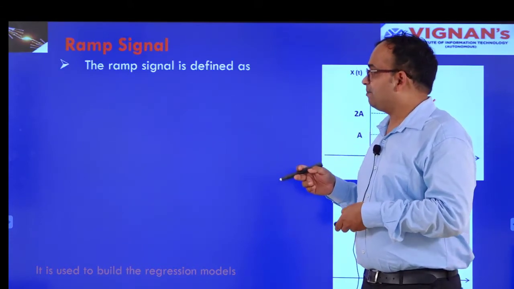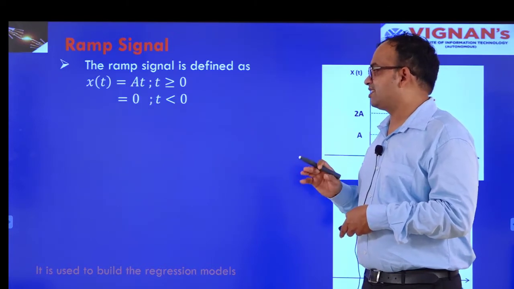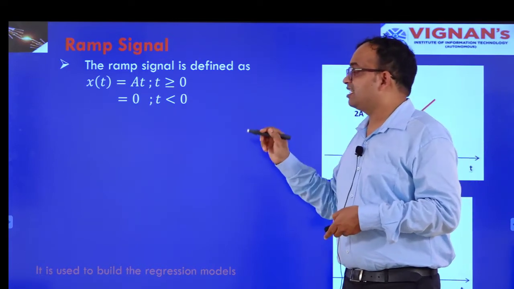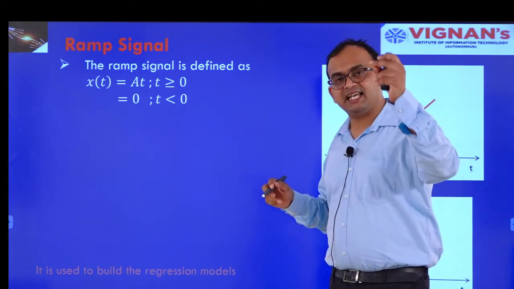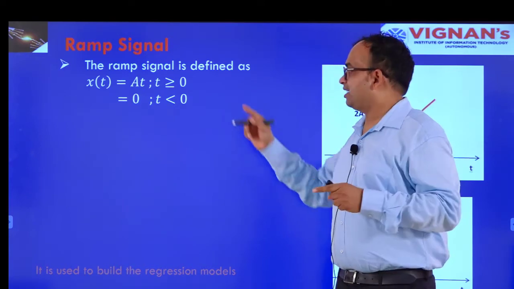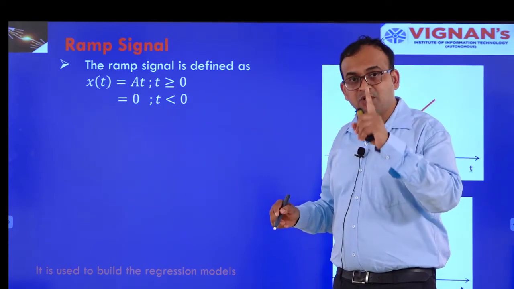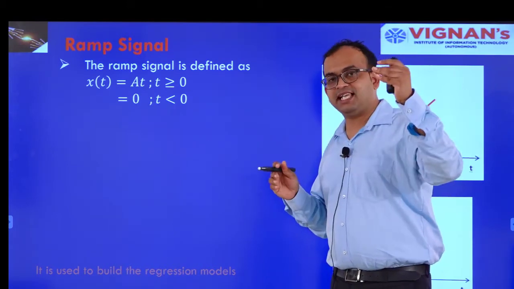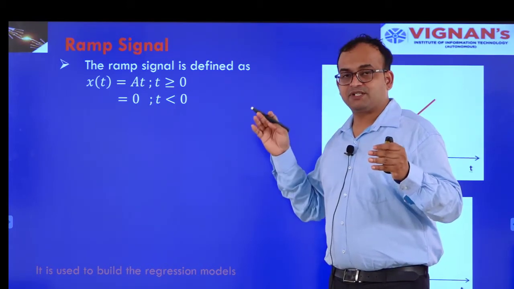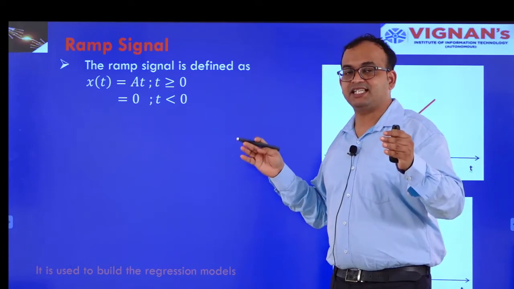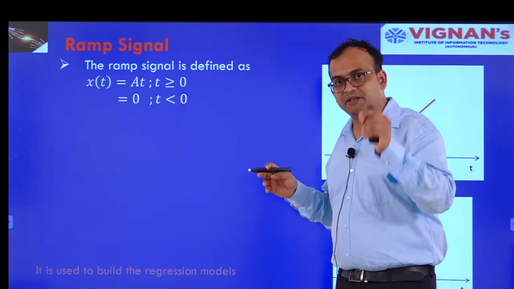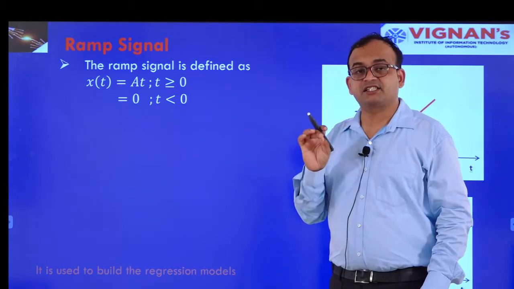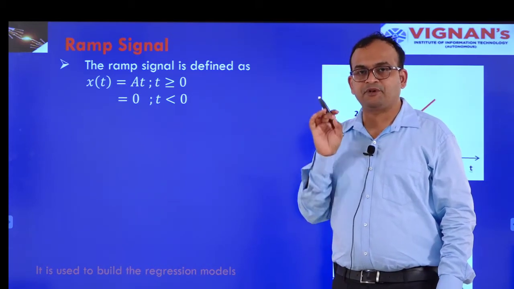So here also we can find the definition, which madam has already discussed: x of t equal to a t. So remember these things. Previously I told you that a is the amplitude, but in this case a is not the amplitude, a is the slope. The difference between the step signal and the ramp signal is that in the case of the step signal we defined a as the amplitude, whereas in this case a is the slope. This is a very important point, we have to remember these things.